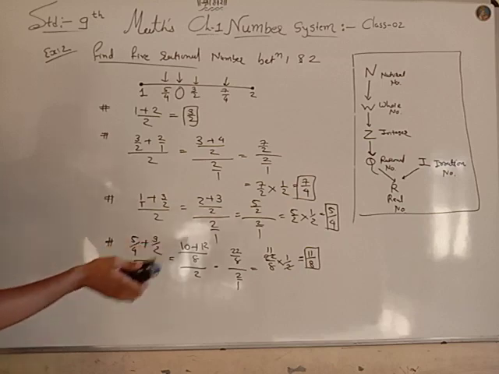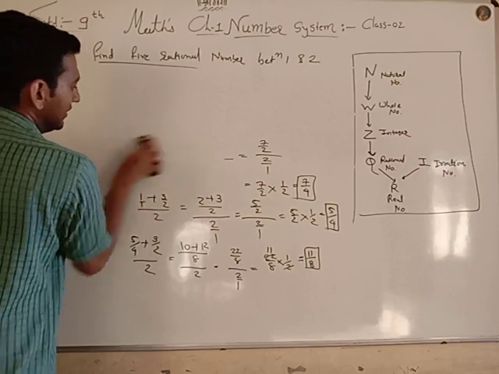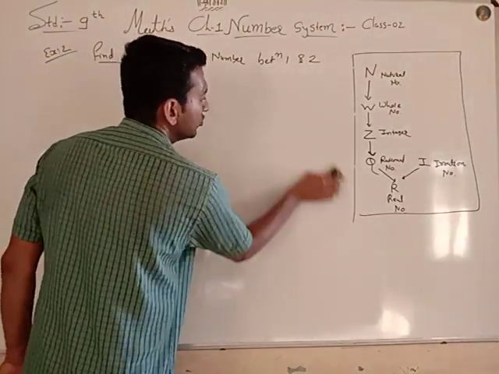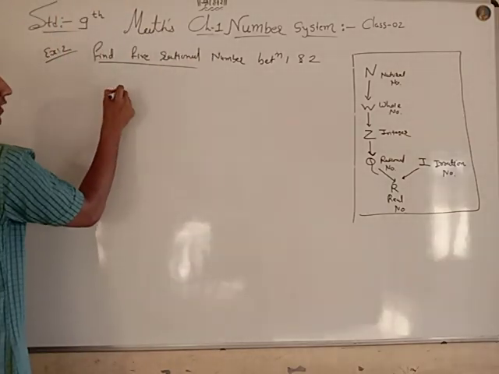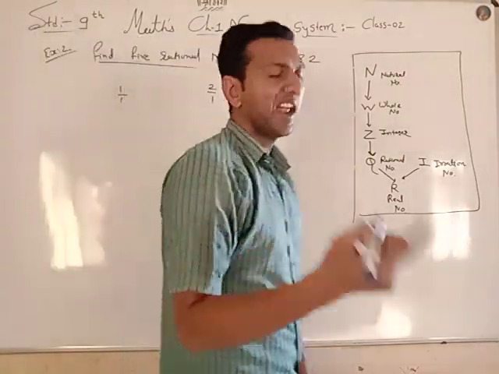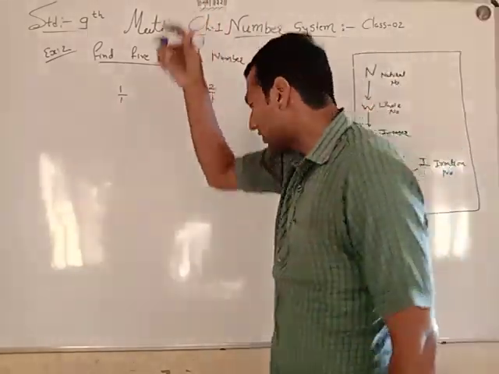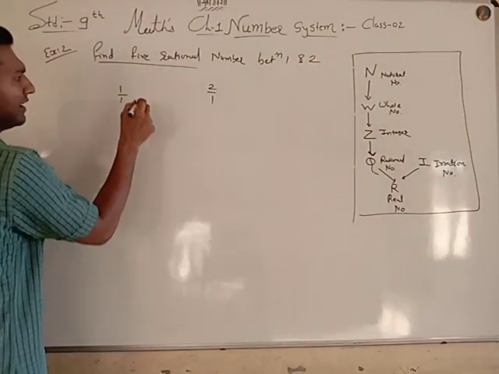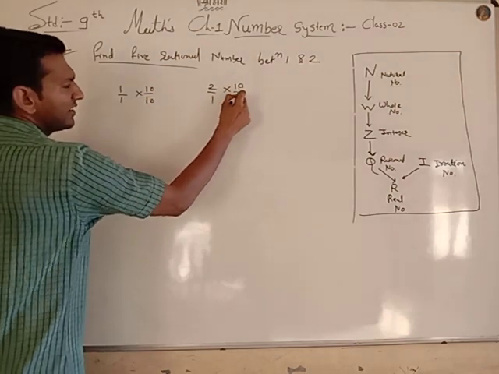And another technique is also there. It's a very easy technique. Okay, let's do one more technique, how to find the rational numbers between 1 and 2. First take 1 and 2. So always write in the form of fractions. So you can write 1 by 1 and 2 by 1. So the value does not change. Okay, 1 by 1 is 1, 2 by 1 is 2. Now you can multiply with 10. Okay, again you can multiply with any number, 10.